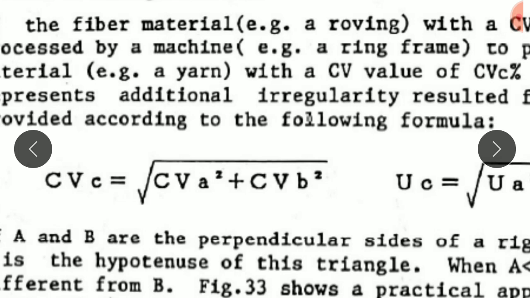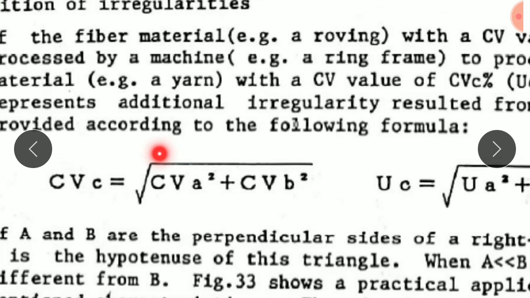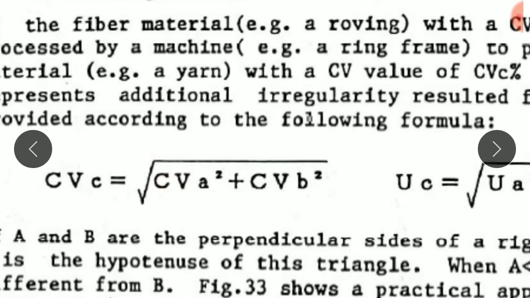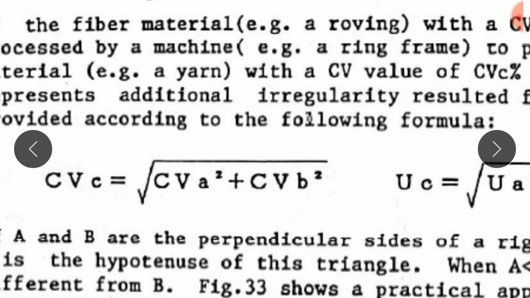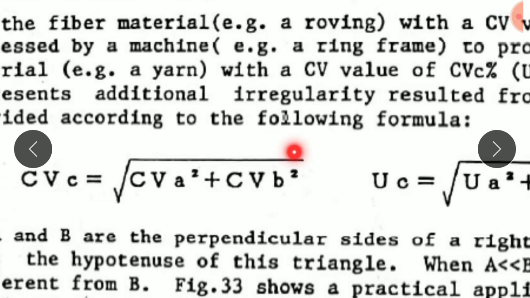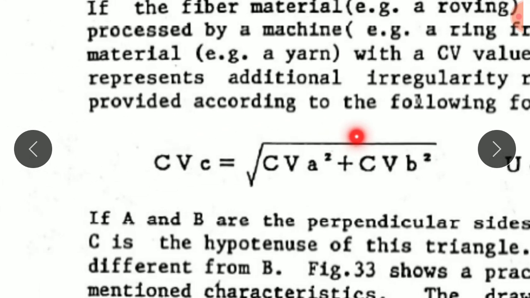Let us consider it with the help of some numerical problems. Let us consider the input material is having a CV of 3. Output material is having a CV of 4. So how much irregularity has been added? It is not 1. Rather, it will be 4 square minus 3 square, and the square root of that. 4 square means 16, 3 square means 9, 16 minus 9 means 7, square root of 7. This is the irregularity that has been added by the machine.